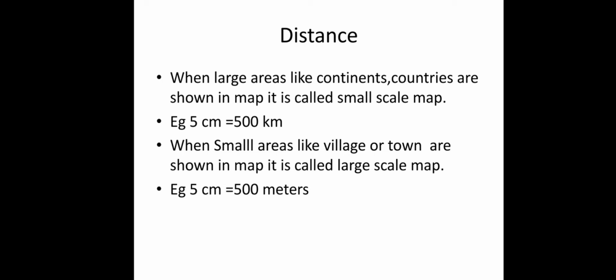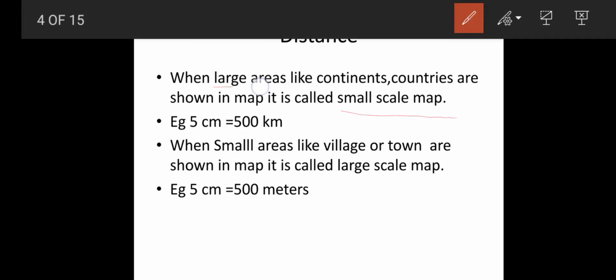Comparatively, school to bus stand is only 1 kilometer or 500 meters, so it is a very small area. So a small scale map shows large areas, like countries, continents, etc. For example, if the actual distance is 500 kilometers, in the map we will show only 5 centimeters.